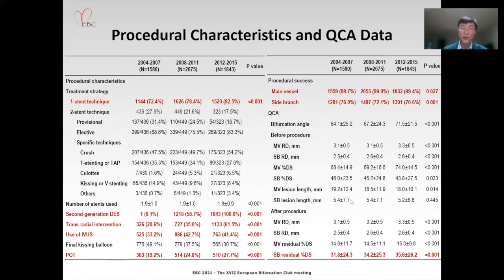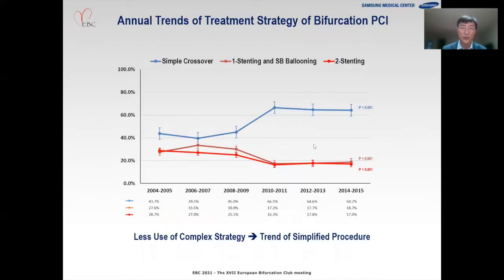Maybe this is because of the wider application of the one-stent strategy rather than the two-stent technique, which is related to higher residual stenosis after the procedure. As you can see here, after this period, the simple crossover technique is dominant, while the one-stent with side branch ballooning and two-stent techniques have decreased somewhat.